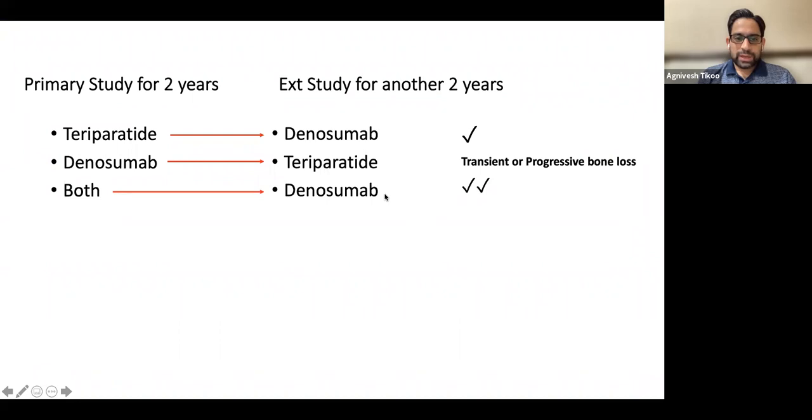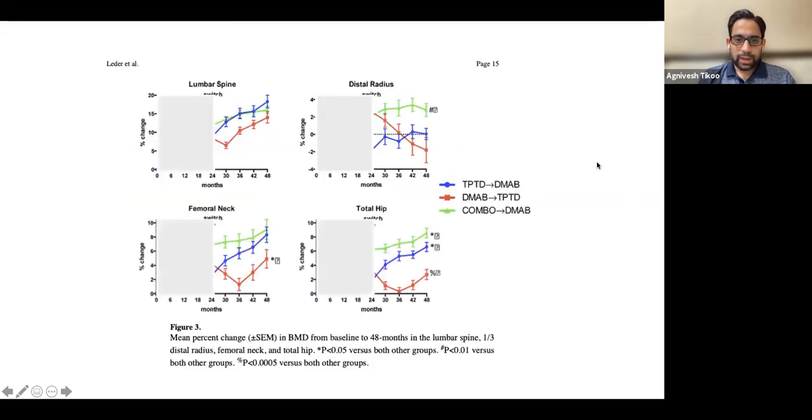The results of the study were that if you give both and follow up with denosumab, you get the best result. If you give teriparatide and follow up with denosumab, that's also good. But if you give denosumab first and then teriparatide, it does not help you much, because you get peeled off both ways.